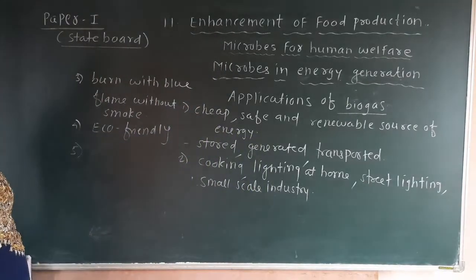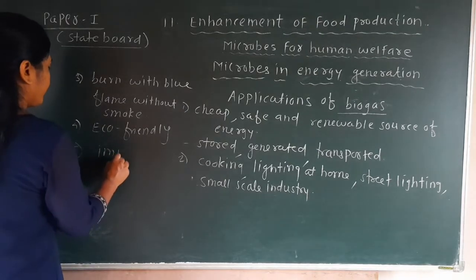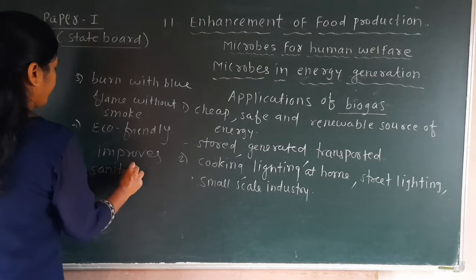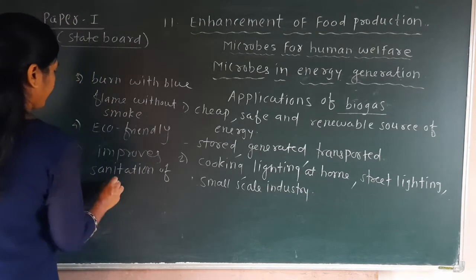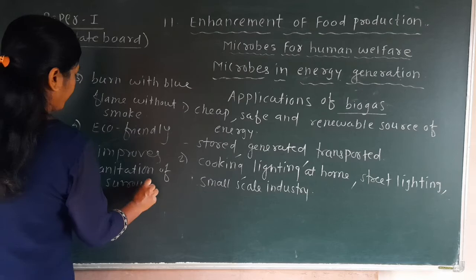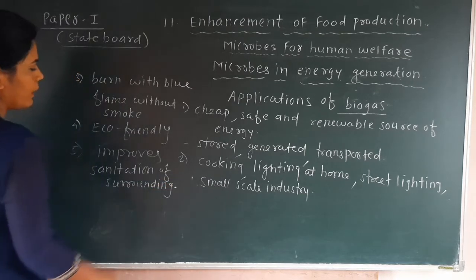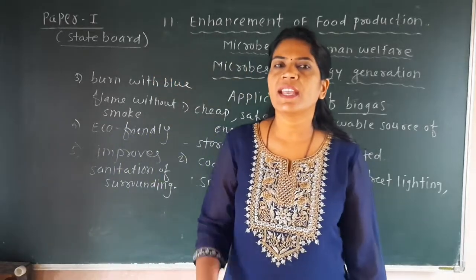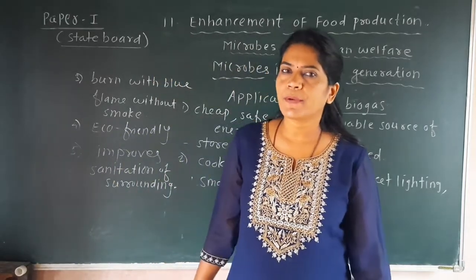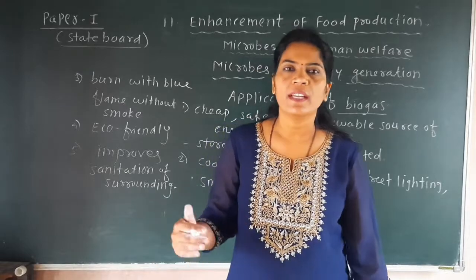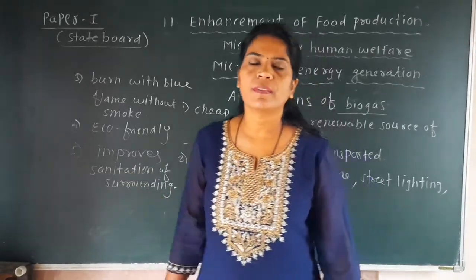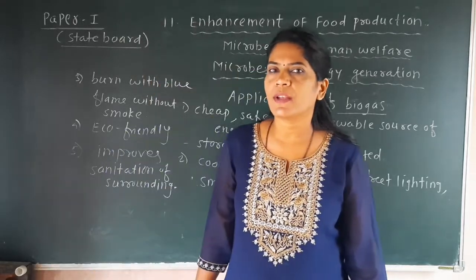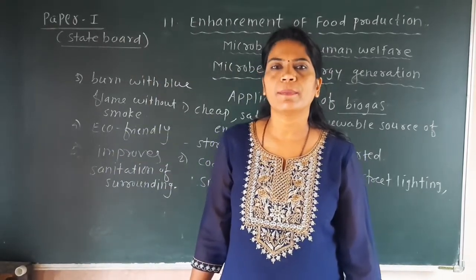And the fifth point is that it improves the sanitation of the surroundings. Means the surrounding area can be kept clean with the help of biogas, because the raw material used in the biogas plant is from the surroundings, so it can be easily collected and added to the biogas plant, and the surrounding area can be clean.